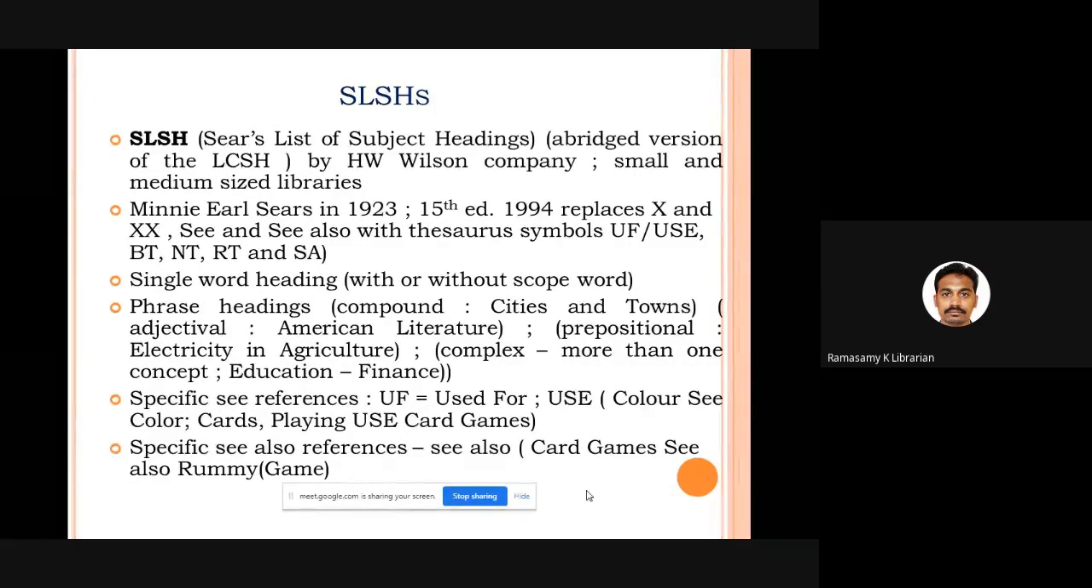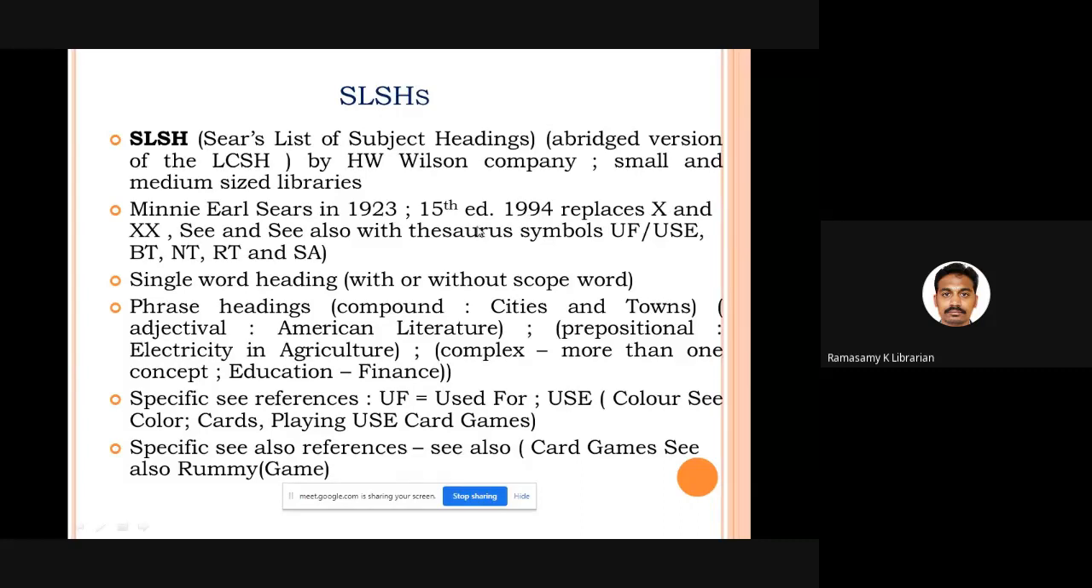When people felt that Library of Congress subject headings were very big, very voluminous, and that small libraries may not need such a big volume of data, what happened was that a lady by name Minnie Sears published a miniature, simplified version of Library of Congress headings in 1923, which was published by H.W. Wilson Company. This simplified, abridged version is useful for small and medium-sized libraries. And the 15th edition was published in 1994.